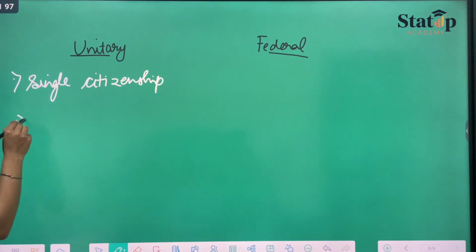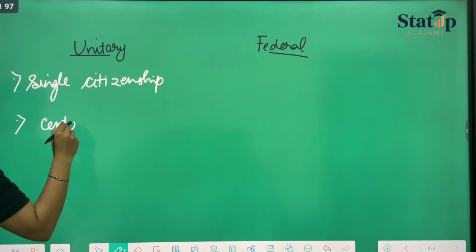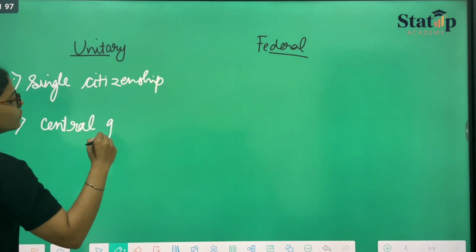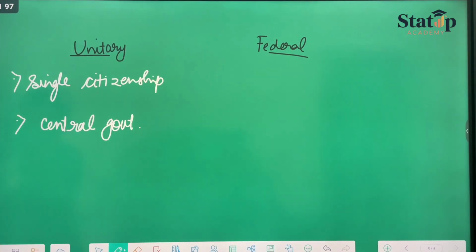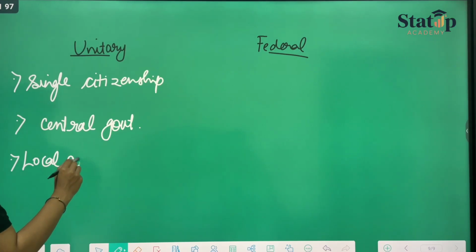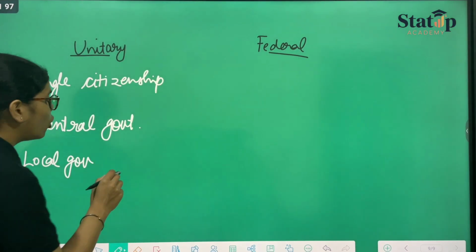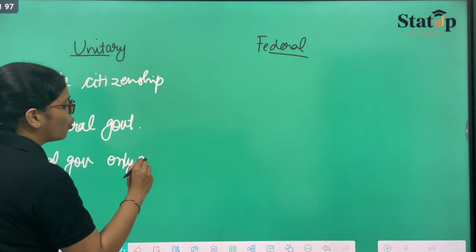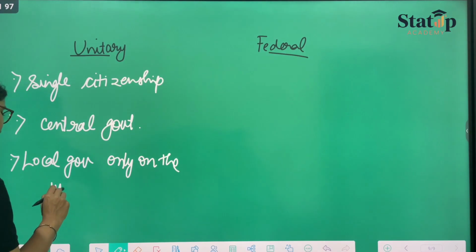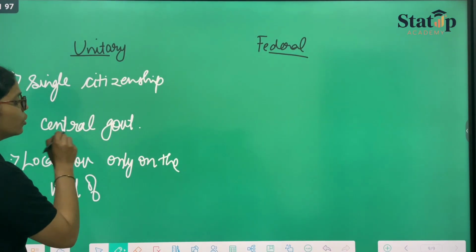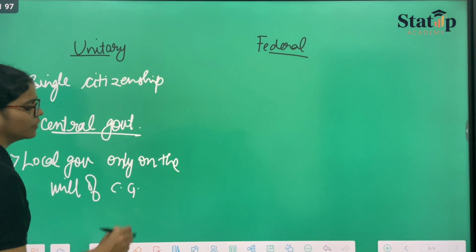So here the leader is nothing but the central government. This is what central government and single citizenship means. What about the local government? It works only on the will of the central government.